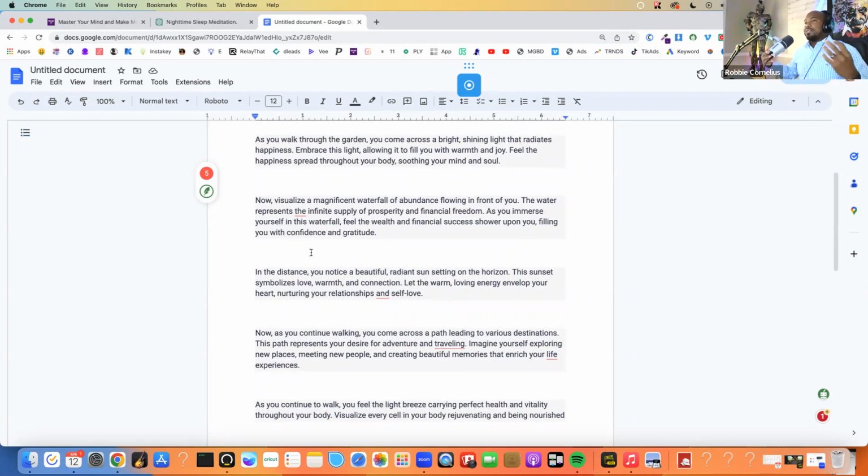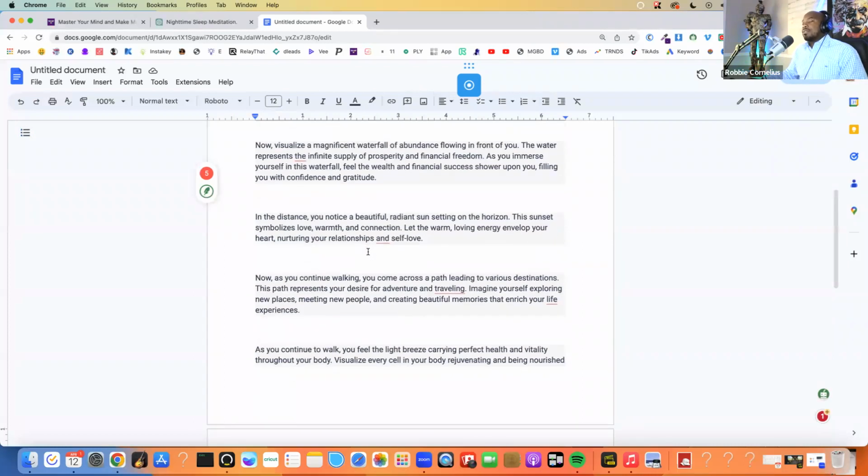The water represents the infinite supply of prosperity and financial freedom. As you immerse yourself in this waterfall, feel the wealth and financial success shower upon you, filling you with confidence and gratitude.